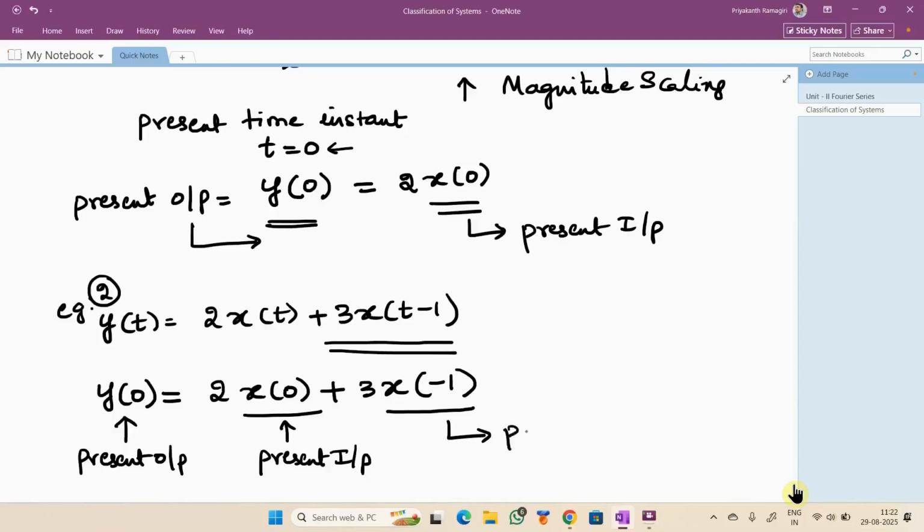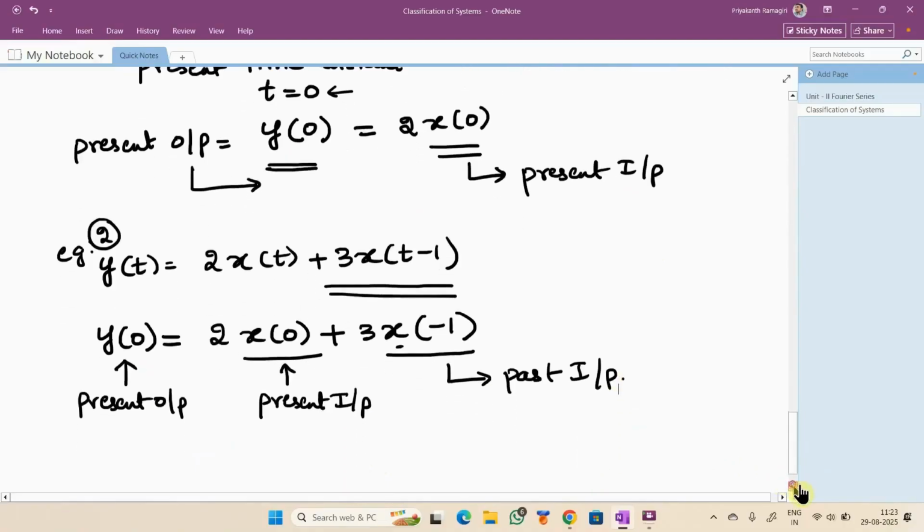Right. So this becomes past, and since the function is x here, we say it is past input. Comparing these two examples, in the first example the present output is depending only on the present input. In the second example, the present output is depending on present input as well as past input.